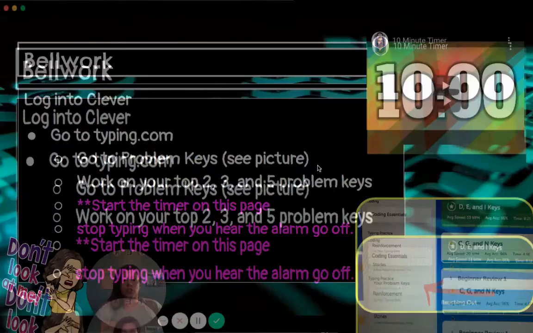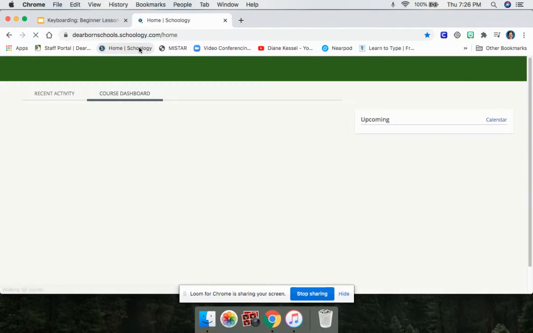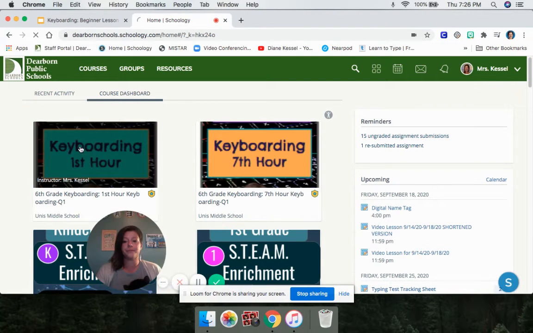So I am going to show you really quickly where problem keys are. Once you get into, let's remember how we get to typing.com through Clever.